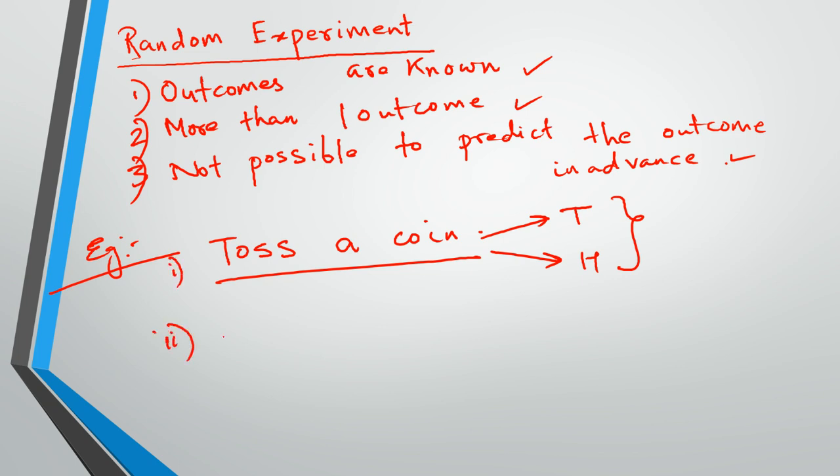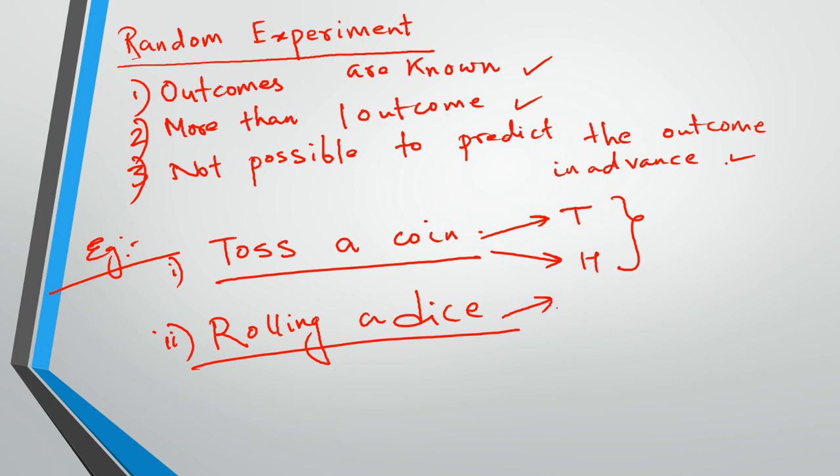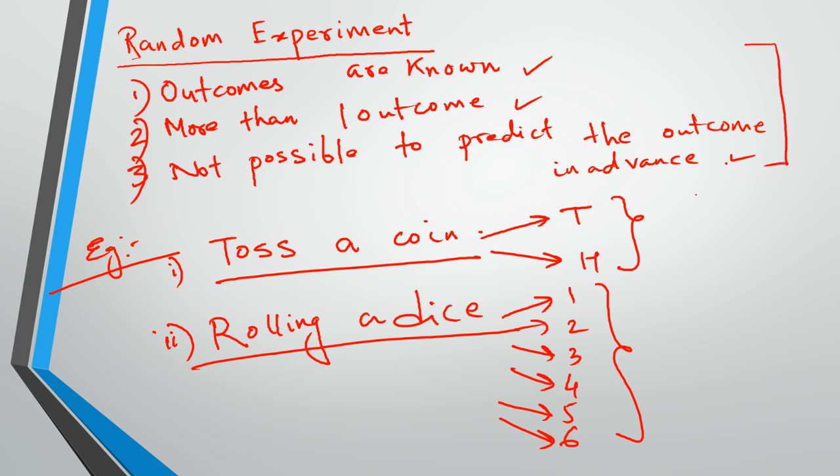Another example: let's say you are rolling a dice. This can be a random experiment, right? What will be the outcomes? It can be one, two, three, four, five, or six. These are the outcomes of rolling a dice. So you see, all three conditions are met. You know what the outcomes will be, there is more than one outcome, and it is not possible to predict the outcome in advance. So this is called a random experiment.